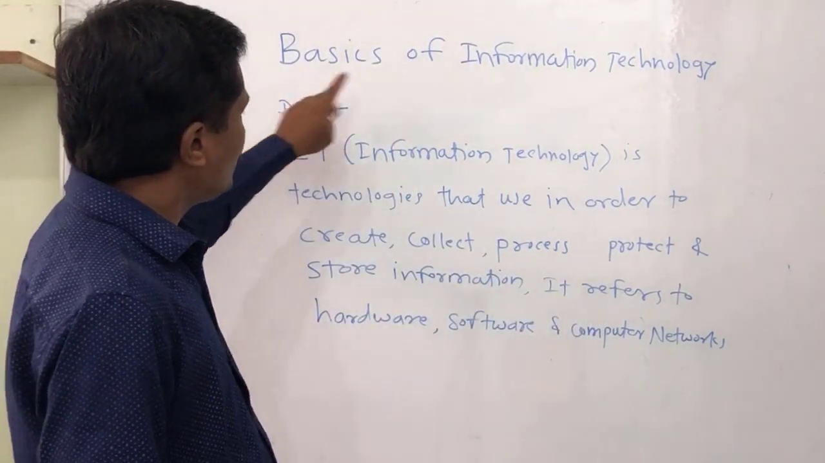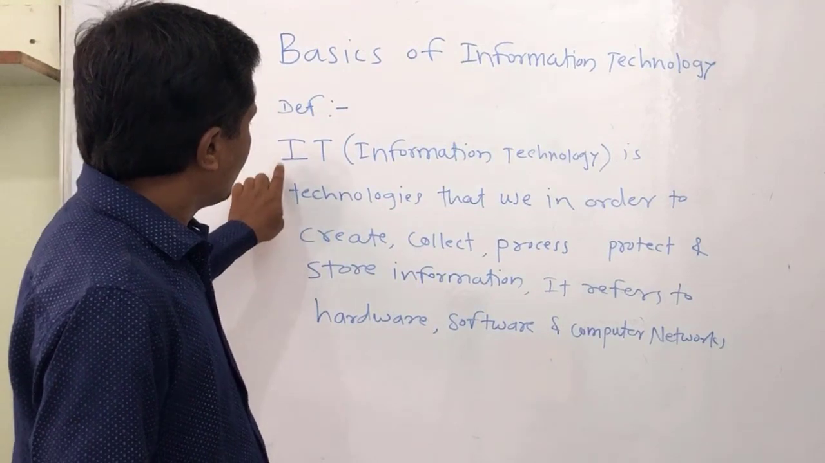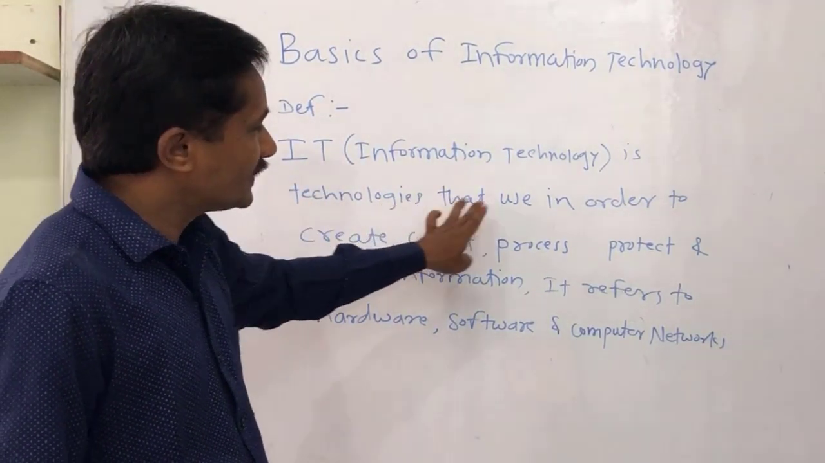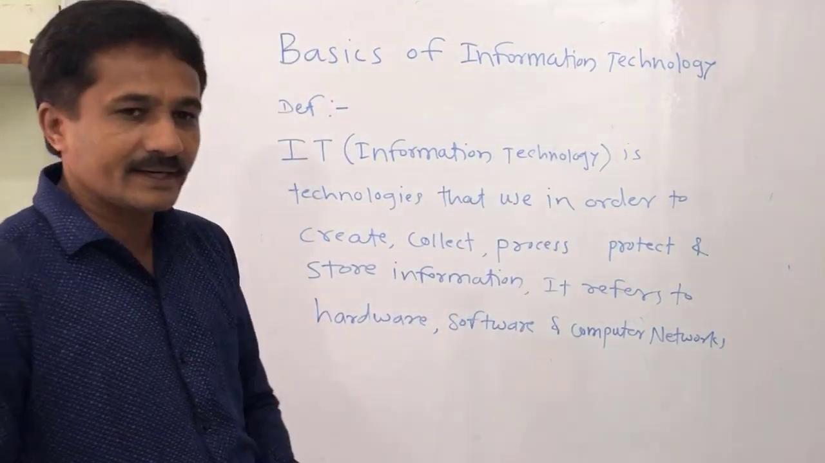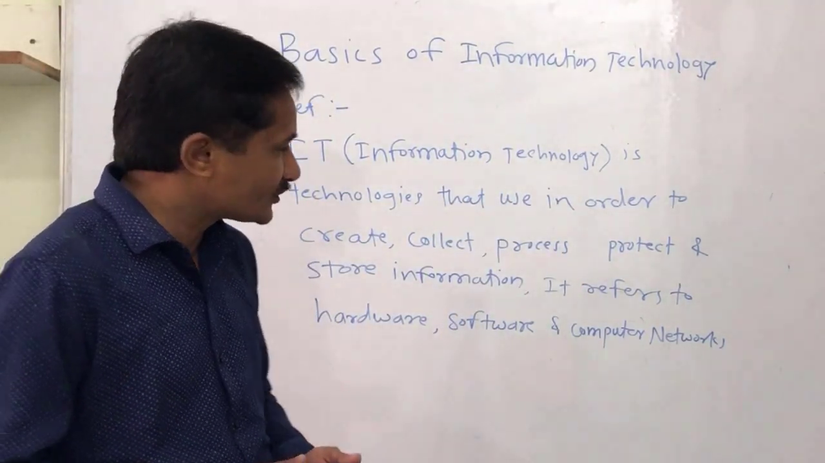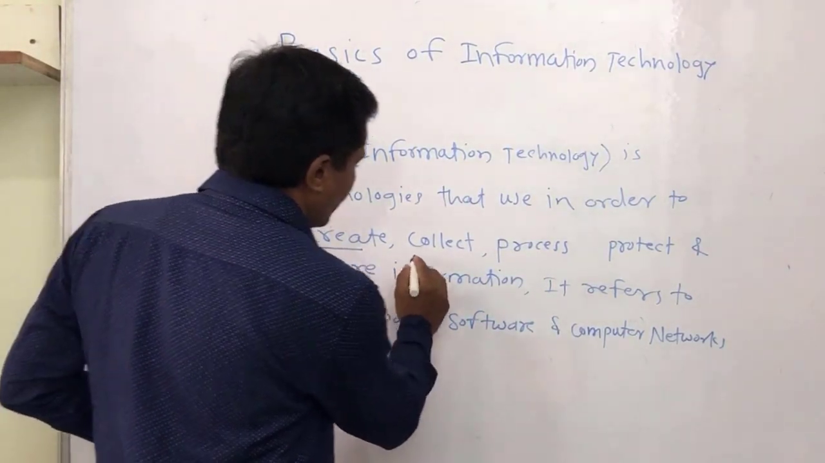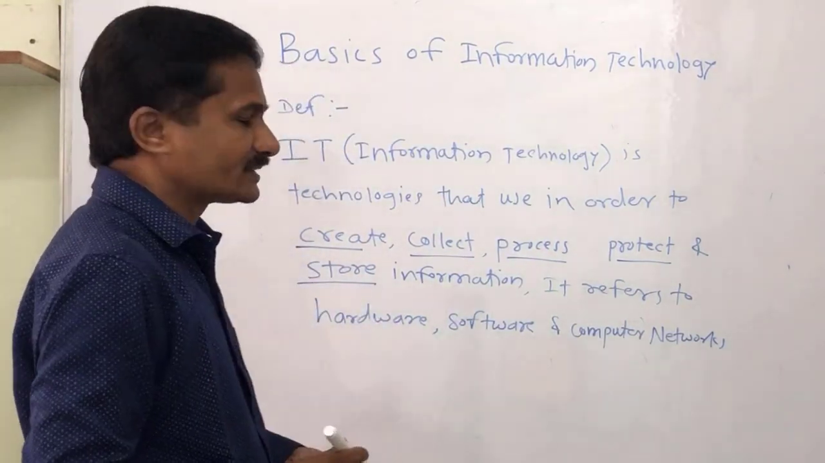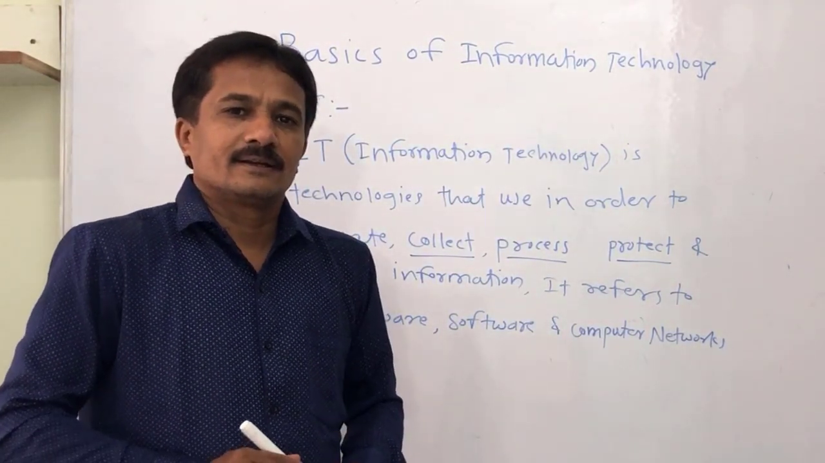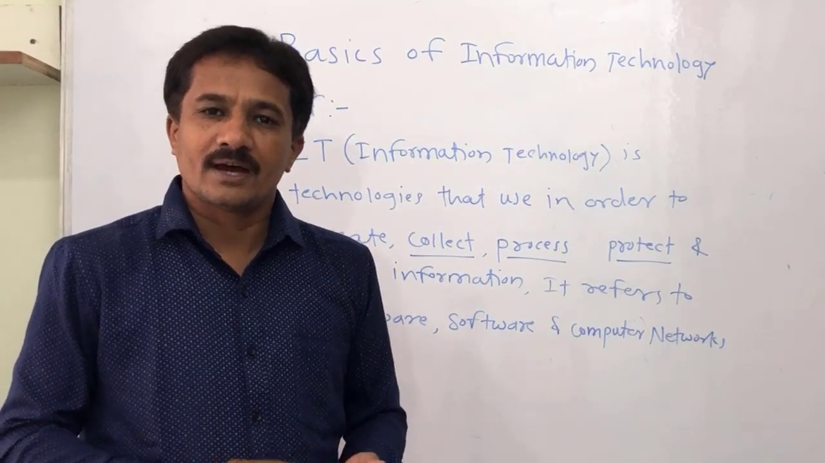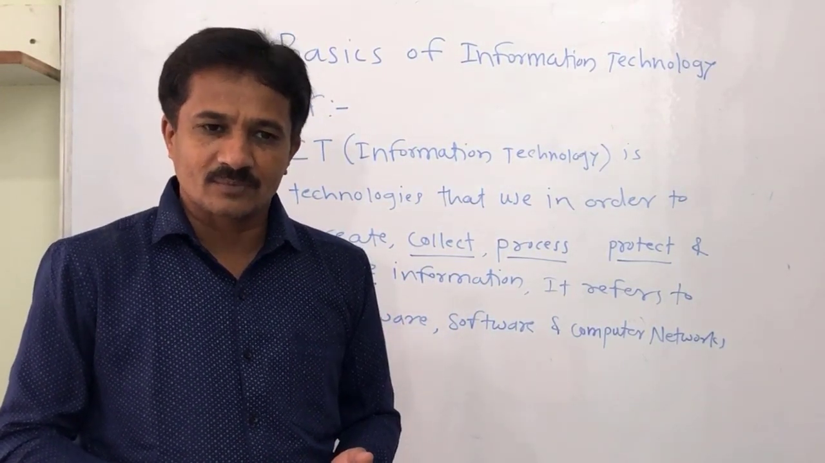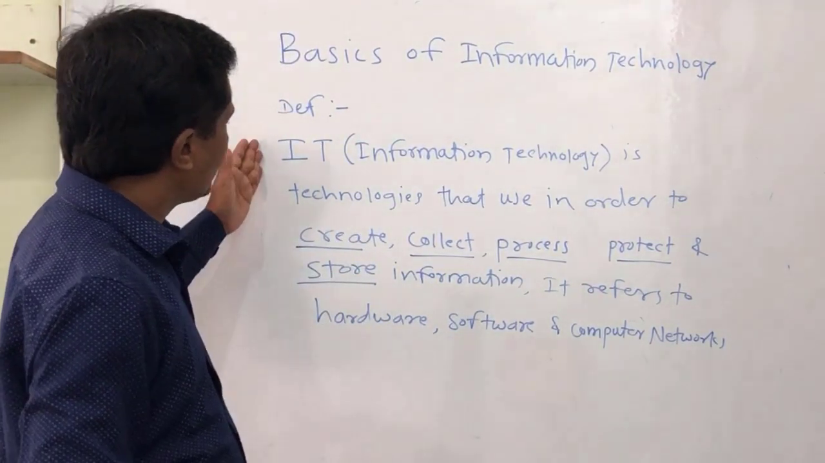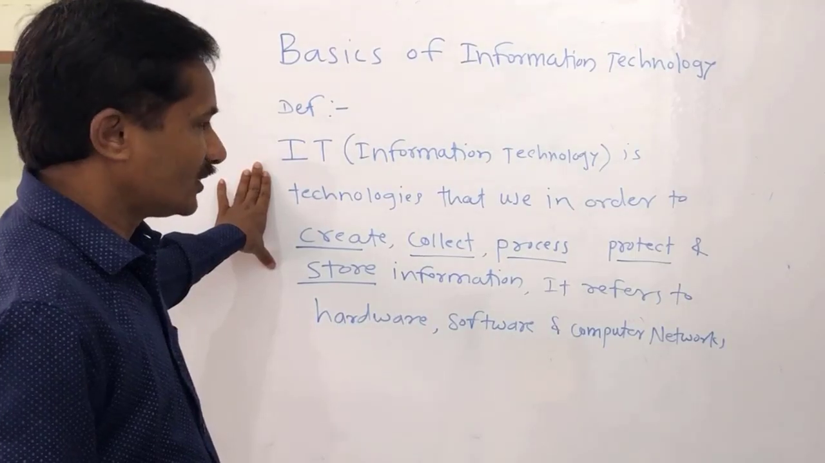Definition of information technology: IT, that is information technology, is a technology that we use in order to create, collect, process, protect and store information. It refers to the hardware, software, meaning computer programs, and computer networks. This is the definition of information technology.